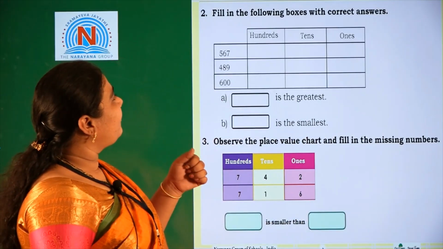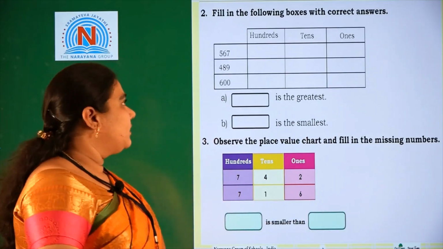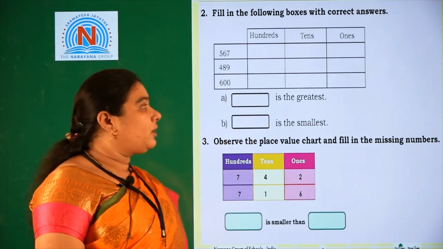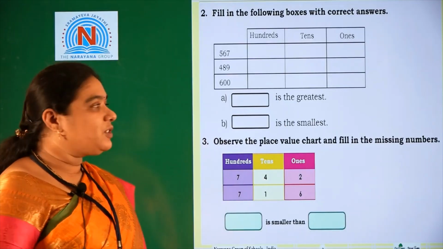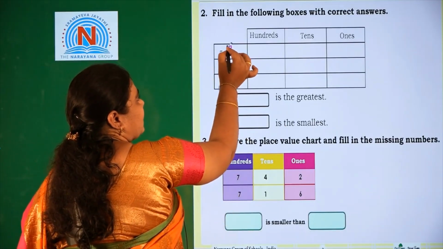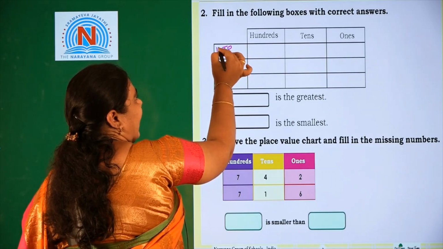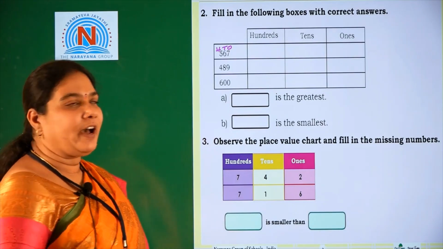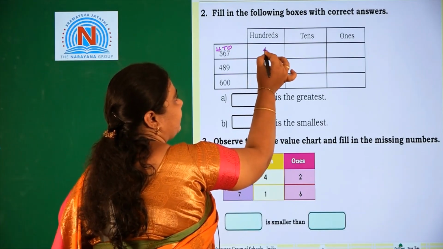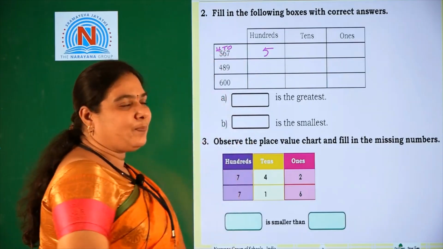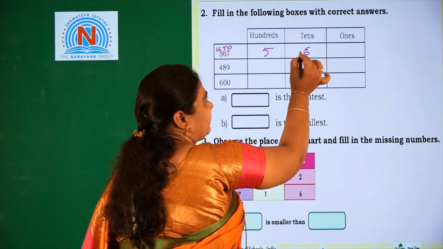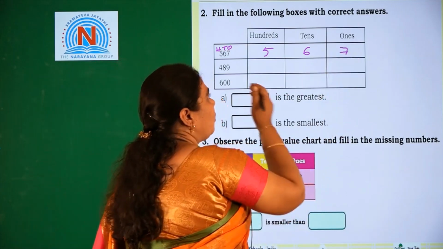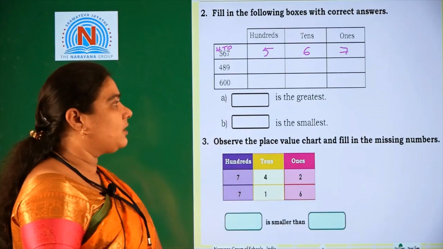Second one, fill the following boxes with the correct answer. Here some numbers are given and also they have given hundreds, tens and ones. Look at the first one, 567. First we should write the places. 7 is in ones place, 6 is in tens place and 5 is in hundreds place. In the hundreds place, what is that number? 5. So we should write 5 is in hundreds place, 6 is in tens place and 7 is in ones place. Same like that we should write the remaining numbers also.